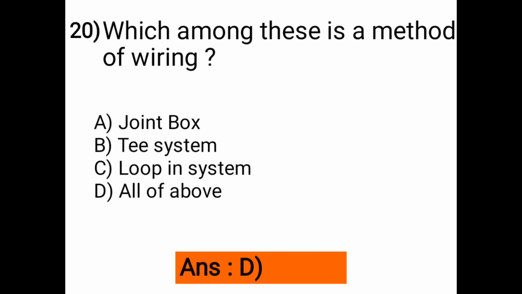Then next question is, which among these is a method of wiring? Options are A is joint box, B is T system, C is loop-in system and D is all of above. So correct answer is all of above. Means all are methods of wiring. Joint box, T system and loop-in system are all methods of wiring.